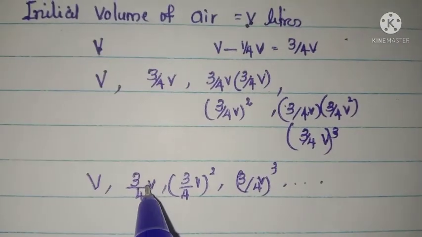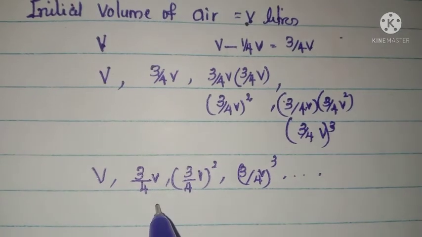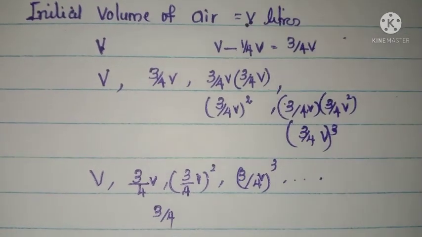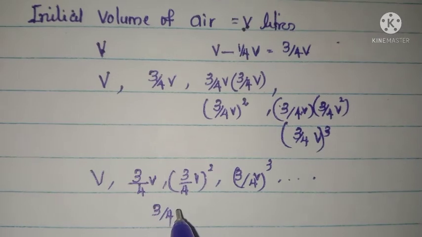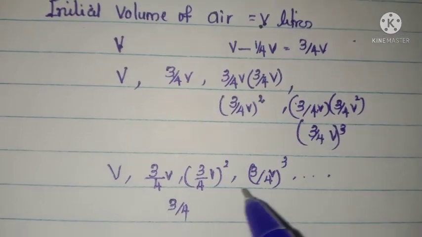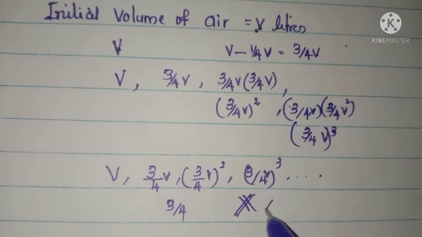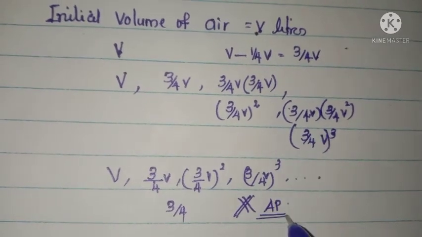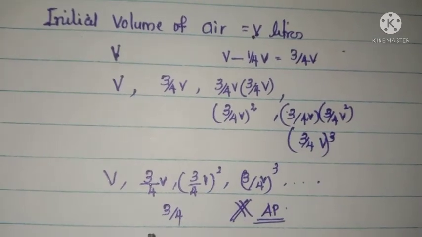So here each term is obtained by multiplying by a number. It is a multiplication, and therefore this is not an AP. Okay. An AP is obtained by adding a fixed number.